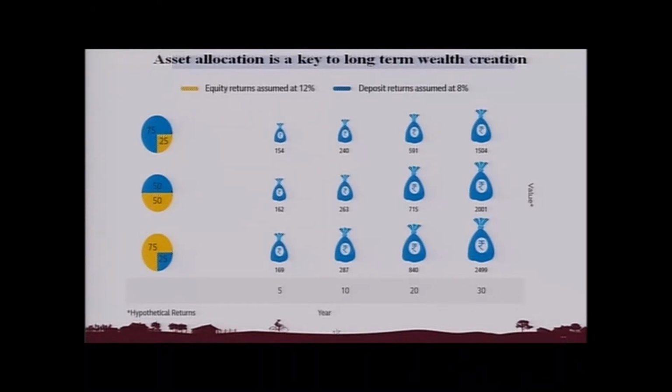The 1504 will become 2499, or almost 2500 rupees. So there is almost a 75% increase over a period of 30 years due to just the change of asset allocation. Here the equity investments are 75% and the debt is 25%.